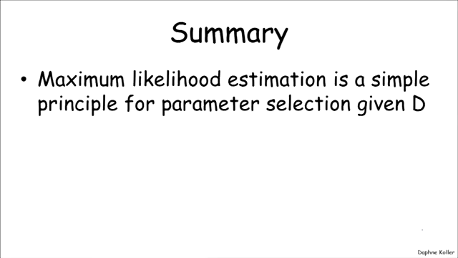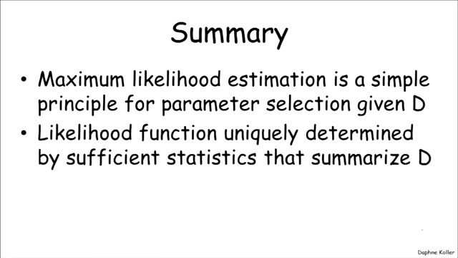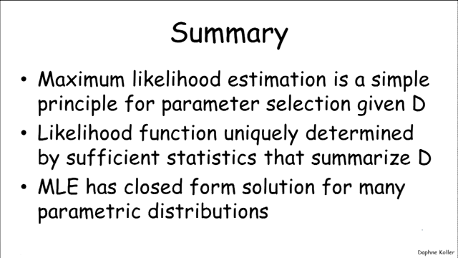So to summarize, maximum likelihood estimation is a very simple principle for selecting among a set of parameters given a data set D. We can compute that maximum likelihood estimate by summarizing a data set in terms of sufficient statistics, which are typically considerably more concise than the original data set D, and so that provides us with a computationally efficient way of summarizing a data set so as to do the estimation. And it turns out that for many parametric distributions that we care about, the maximum likelihood estimation has an easy to compute closed form solution given the sufficient statistics.